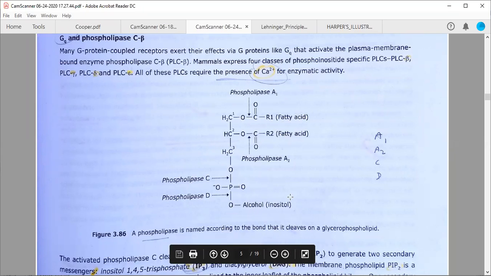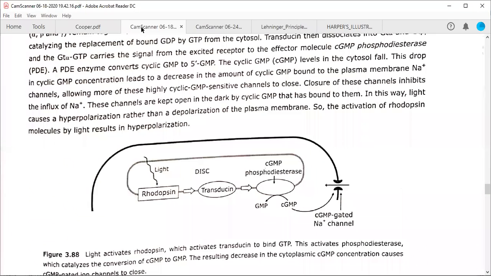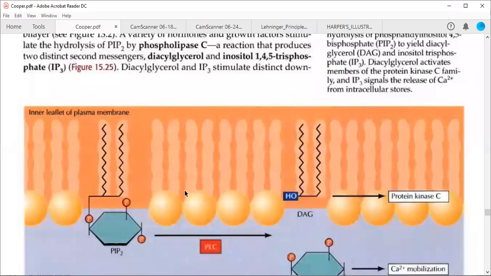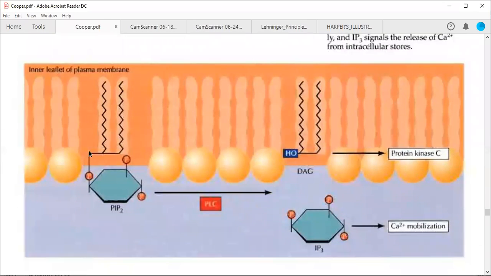In this case, it is an inositol glycerophospholipid, therefore it is called PIP2. C will cleave the bond where the glycerol is attached to the phosphate. As you can see from this diagram, it is cleaving this bond so that the hydroxyl group can be regenerated, and it cleaves the phosphate and the alcohol or inositol moiety.